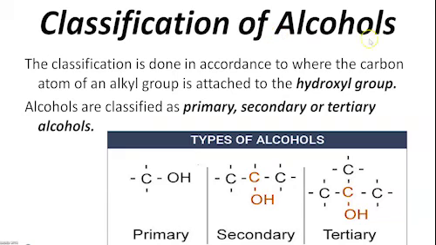Classification of alcohols. The classification is done in accordance to where the carbon atom of an alkyl group is attached to the hydroxyl group. Alcohols are classified as primary, secondary or tertiary. Primary, secondary, OH group is in the middle. Tertiary, the OH holding carbon attached to 3 alkyl groups.